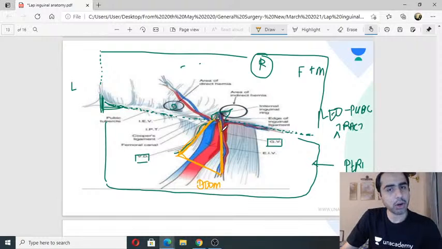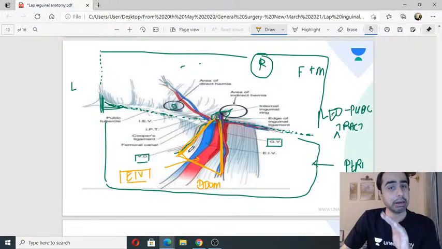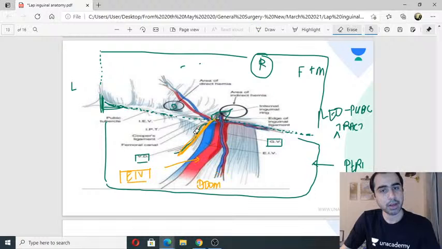Why is it called triangle of doom? Because deep in this triangle are these big blood vessels. They are your external iliac vessels. So this is triangle of doom with the external iliac vessels in the depth. If I go lateral to it, okay, if I go lateral to it, this is where they asked a question in AIIMS.